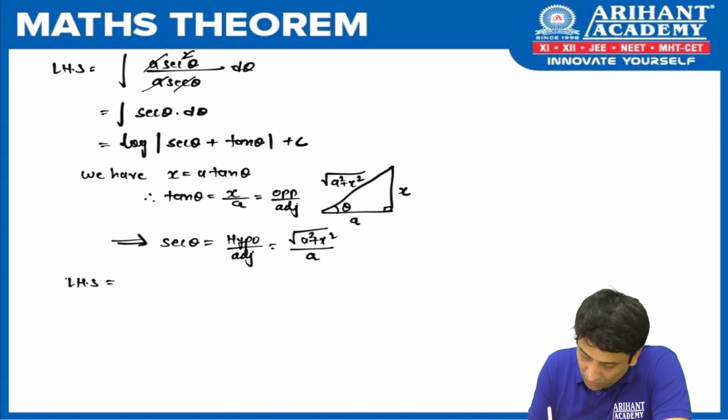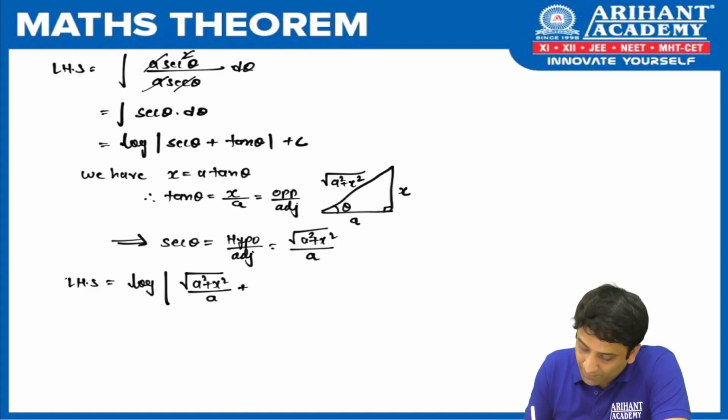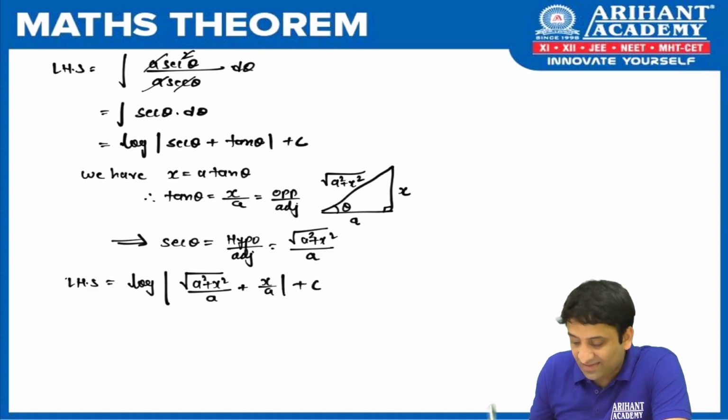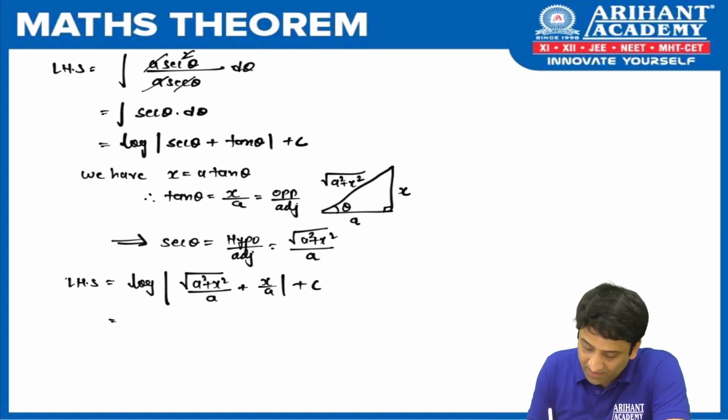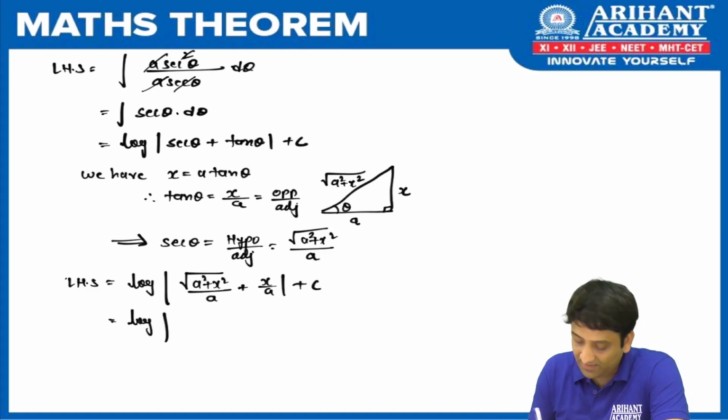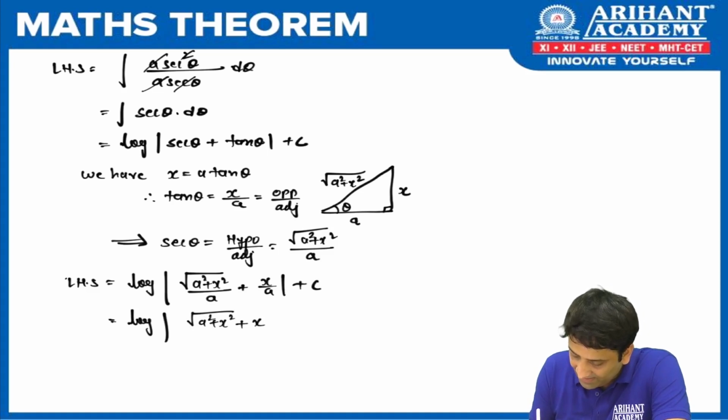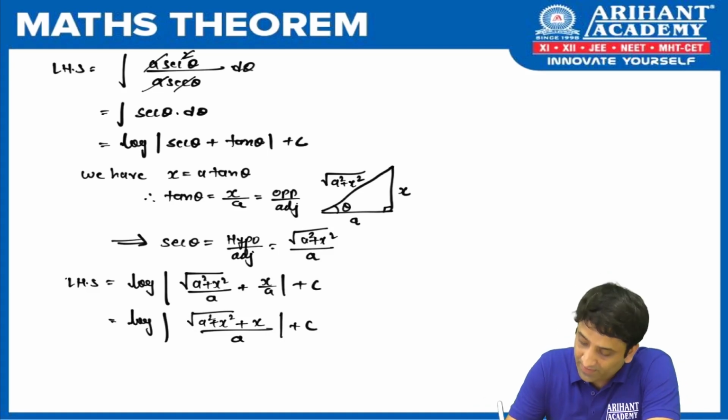LHS is equal to log of mod of, in place of sec, I write root of a square plus x square upon a. In place of tan, I put x upon a, plus c. And just like the previous theorem, if you see, we need to simplify a little bit further to get the final result. So what do you find in the denominator? There is a common term. So can we say root of a square plus x square plus x upon a plus c. Now we don't want a, so let us remove it. No issue. Can we write log of mod of?